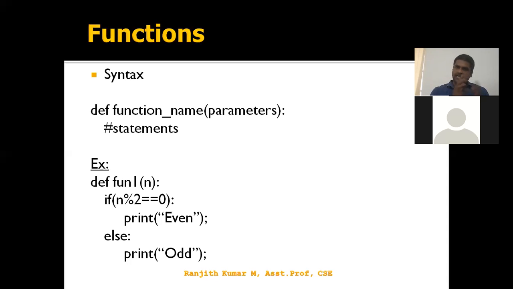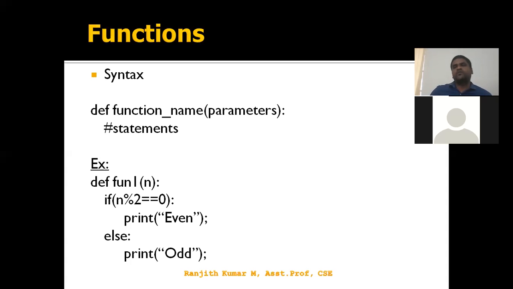Again, I'm splitting the payments into subproblems: payment may be by debit card, credit card, UPI, or internet banking.